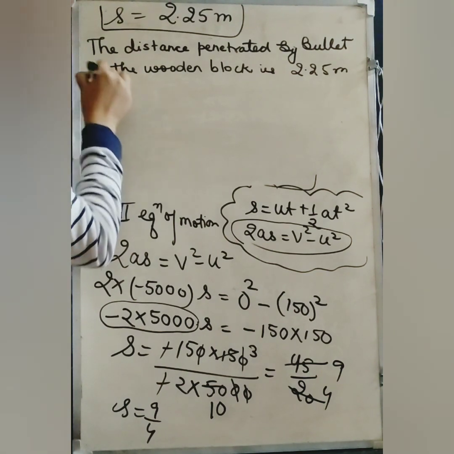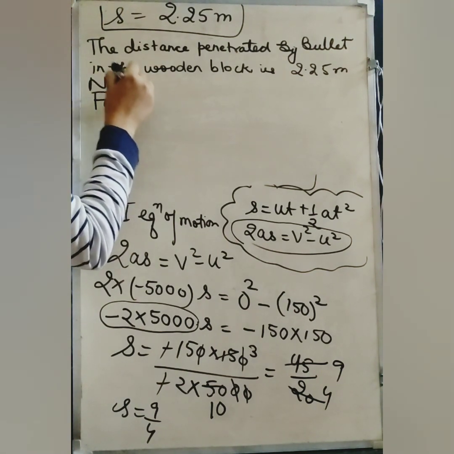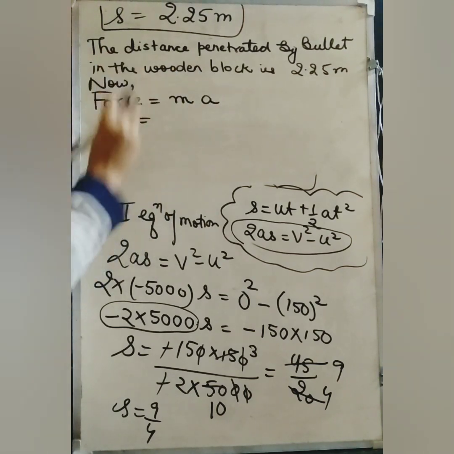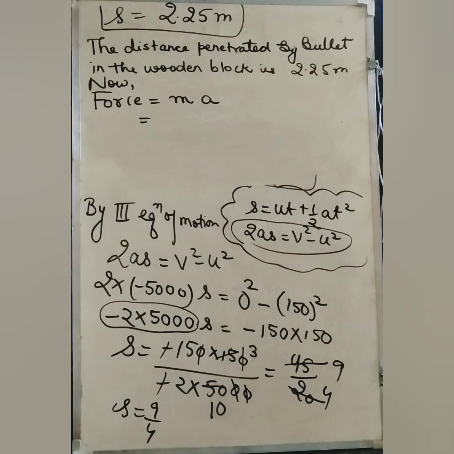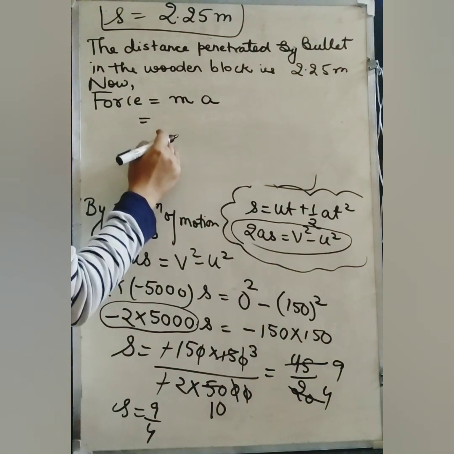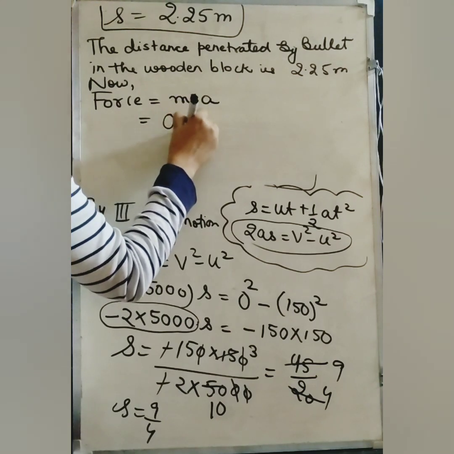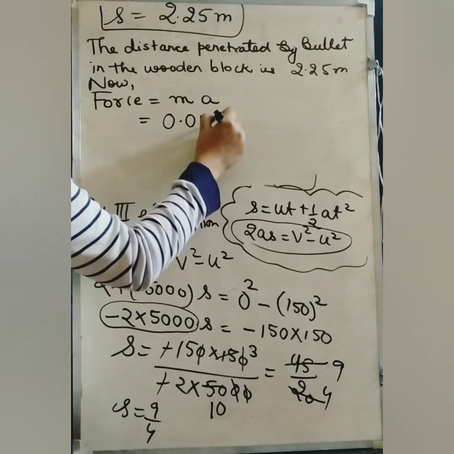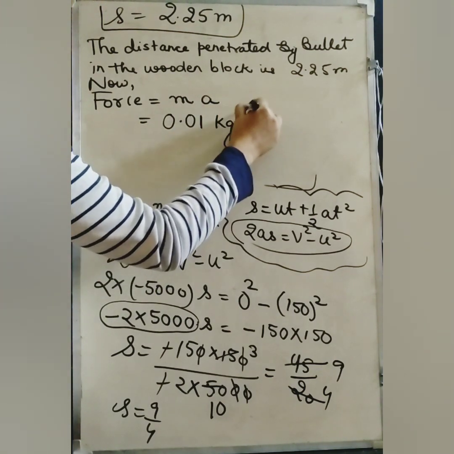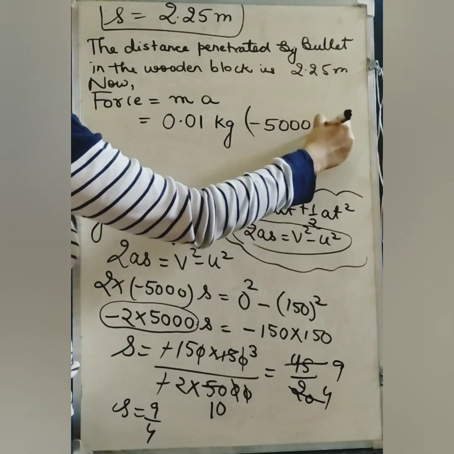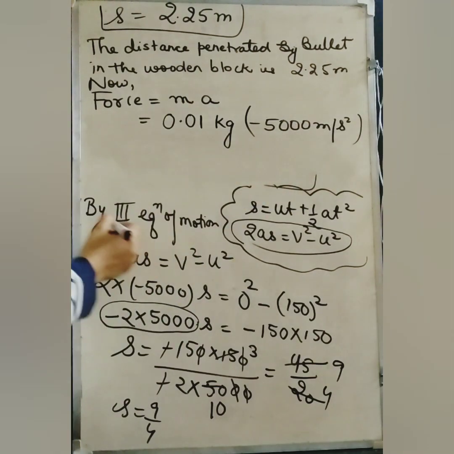So force, now we know that force equals mass into acceleration. What was the mass of the bullet? It was 10 grams, which we calculated in kg, and it was 0.01 kg. And what was the acceleration? Acceleration was minus 5000 meter per second square.